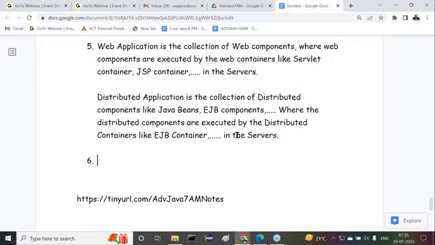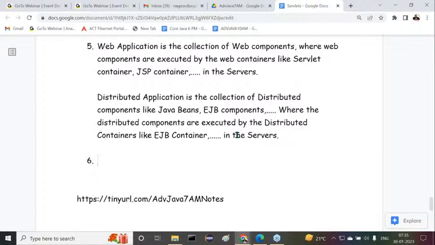There is a question. Web and distributed applications are both developed with Java only. Why is a web server not supporting distributed applications? Here I'm giving some points to you, so try to understand it clearly. To answer this question, we have to talk right from the very starting point of the technologies. But anyway, in a simplified manner, I want to give a conclusion for it.